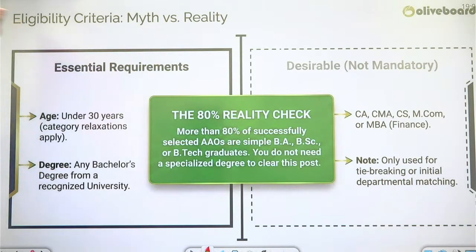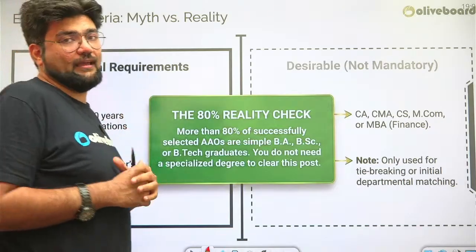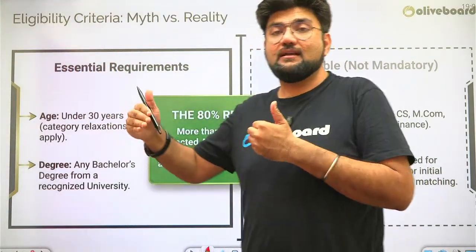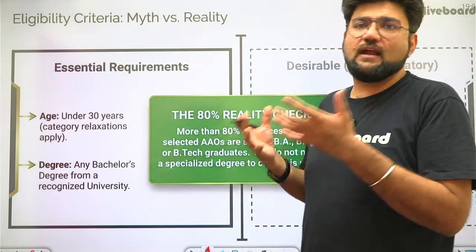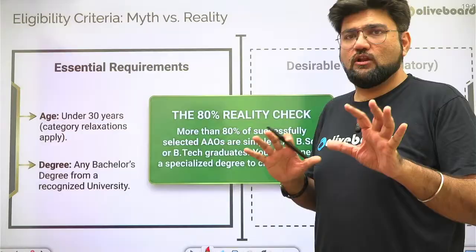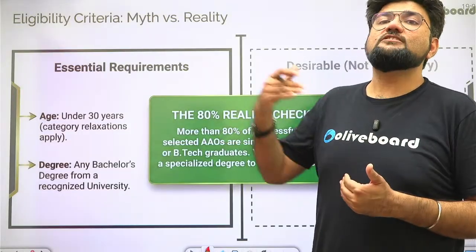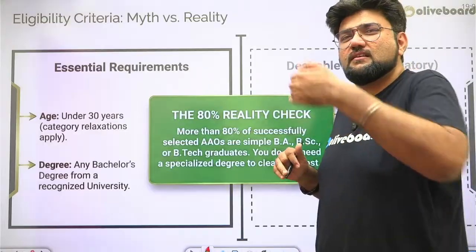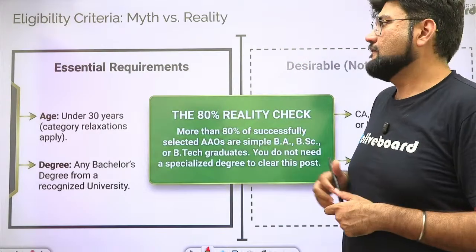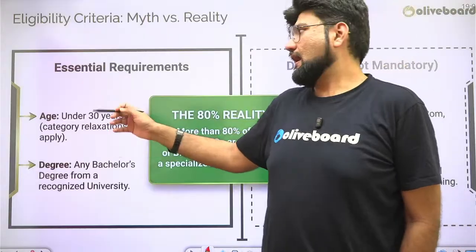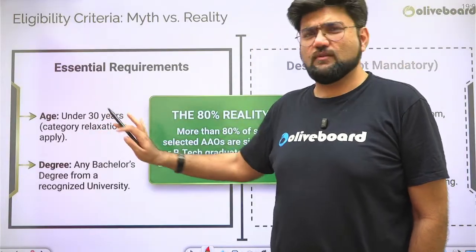Now let's look at the eligibility. The biggest myth which I need to crack here: when you know that there is a separate paper in tier 2, apart from what you give at tier 1, which is the same for everybody, in tier 2 you will be giving your regular paper also, but apart from that, an additional paper. Now, a lot of people feel that there is probably some restriction in the eligibility criteria. Well, the age has to be above 18 and under 30 years. Category relaxations will apply there.